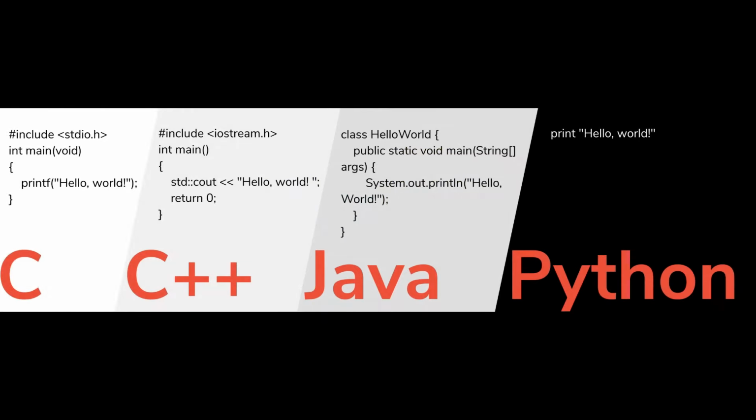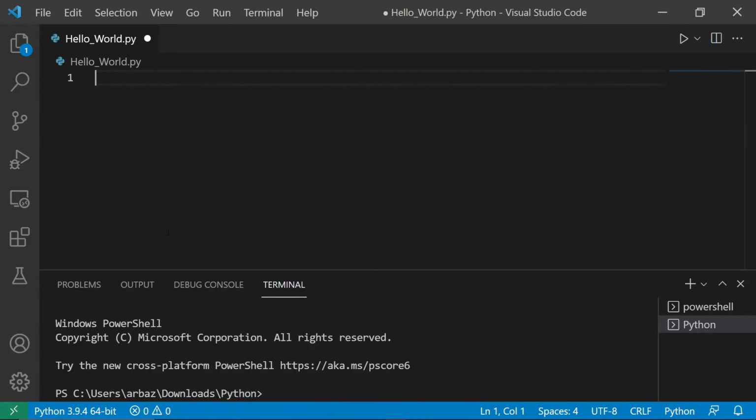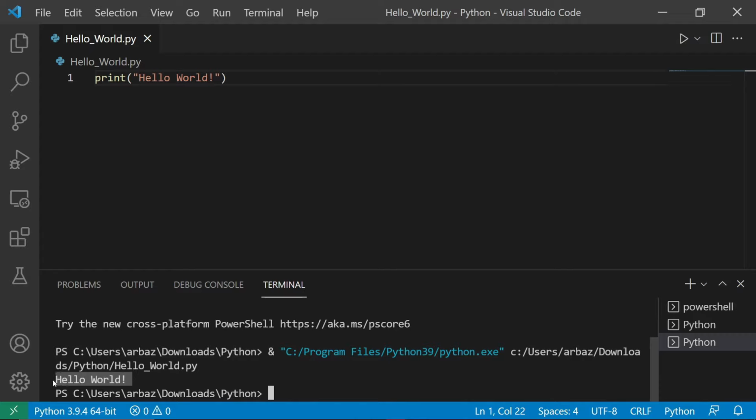C uses 5 lines of code to print hello world, C++ uses 6 lines of code to print hello world, and Java uses 7 lines of code to print just hello world. But Python only uses 1 line of code by just typing print, and we also don't need to compile the code. We can directly run the code with the help of the interpreter.